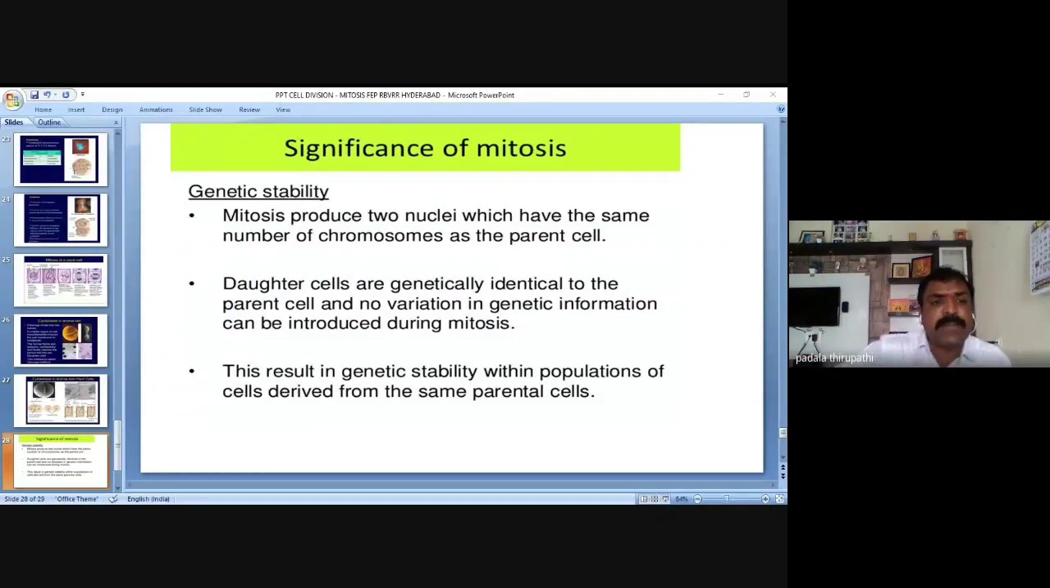And even the cell replacement. In our cheek cells, during our everyday morning, whenever we brush, some of the cells are lost. Whenever we get wounds, whenever we fall down in accidents, a wound also appears. So the replacement of the cells or tissue is done by this mitotic cell division.